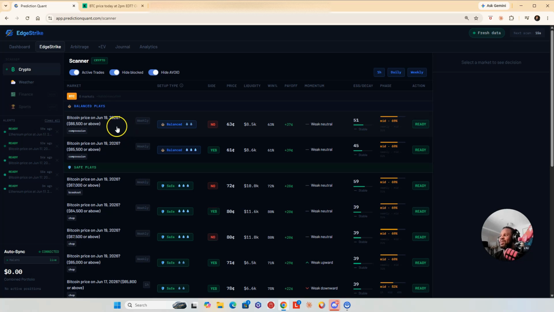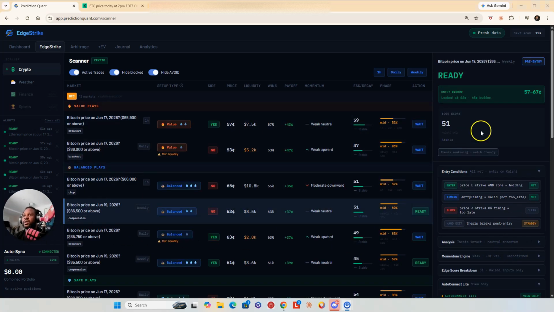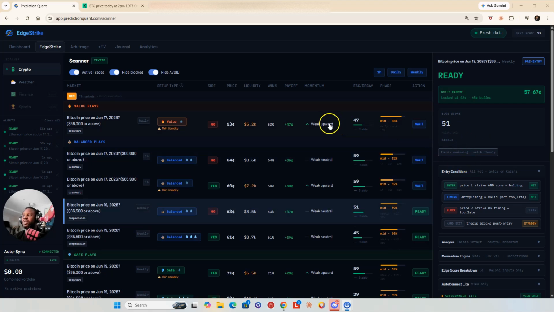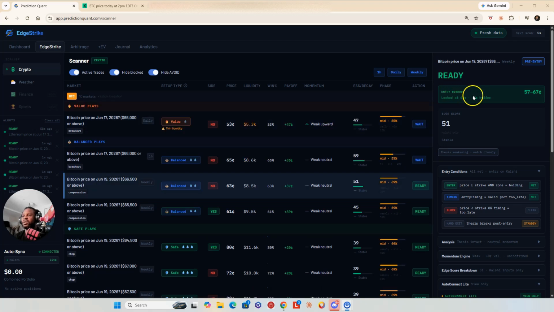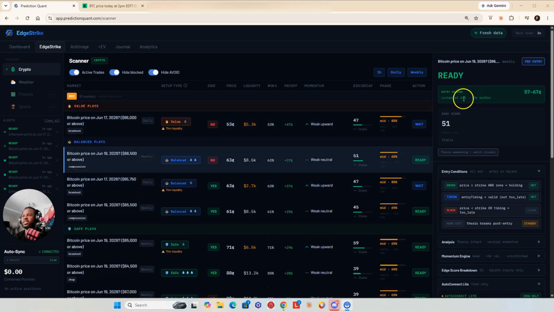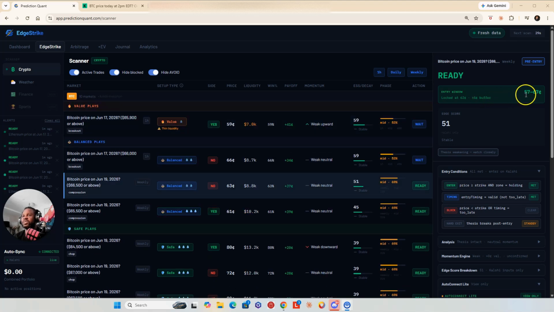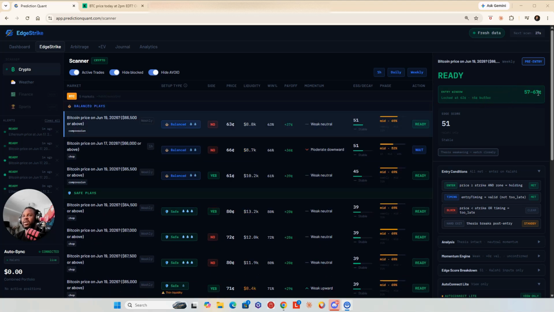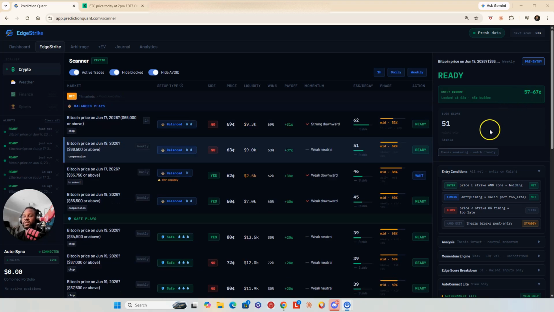Okay, so let me just show you this. Once you get in the trader, you can analyze the trade a little bit further. This gives you more of a breakdown. So here's an entry window. This is saying that this contract is locked at 62 cents with a 5 cents buffer. So this can go as high as 67 cents and still enter the trade, or as low as 57 cents and you can still enter that trade.